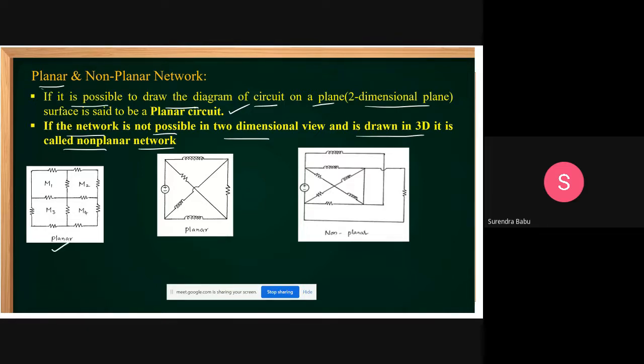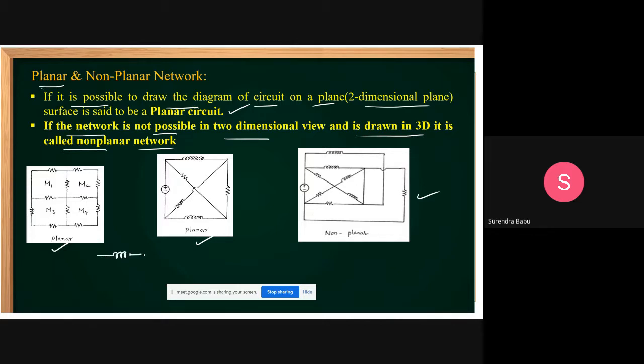It is a planar network. It is also a planar network, but this one is a non-planar network. The view is three-dimensional. But by seeing this one, we have some doubts, sir. It is crossing like this, that's why it is non-planar. No, sir, it is planar. The same element, same network, you can draw like this. Same network you can draw like this.